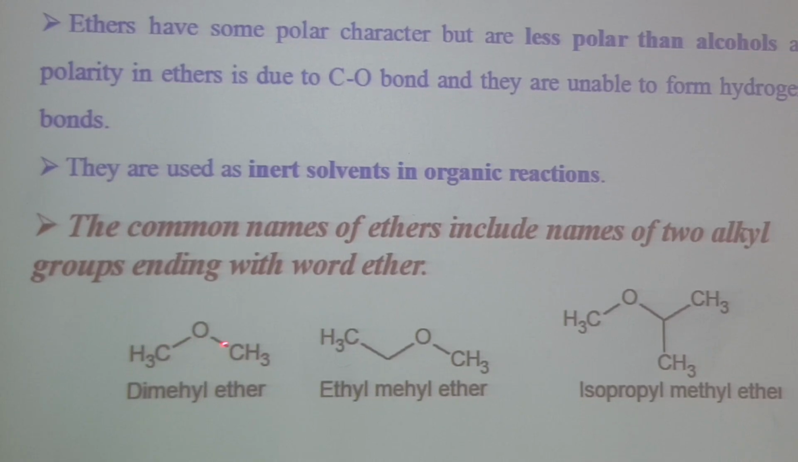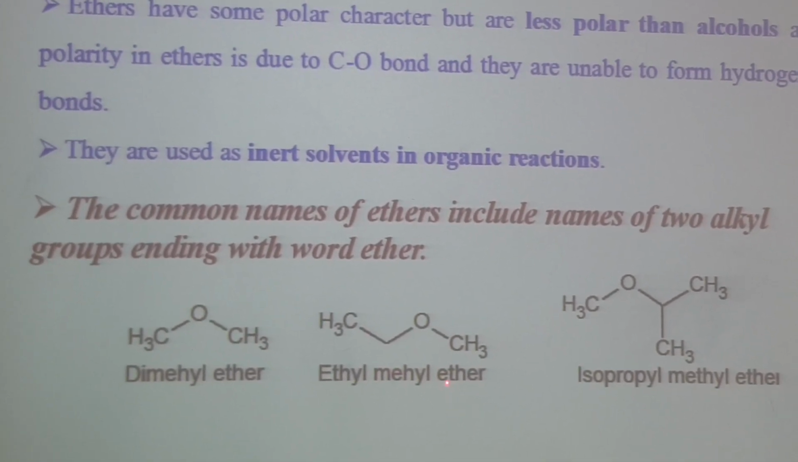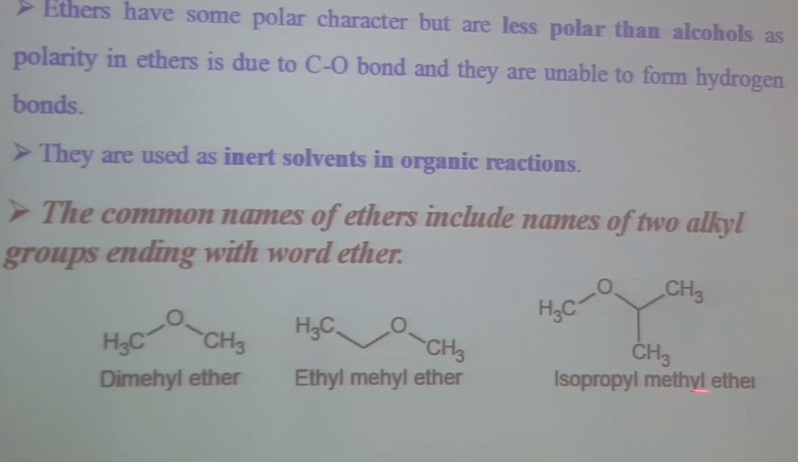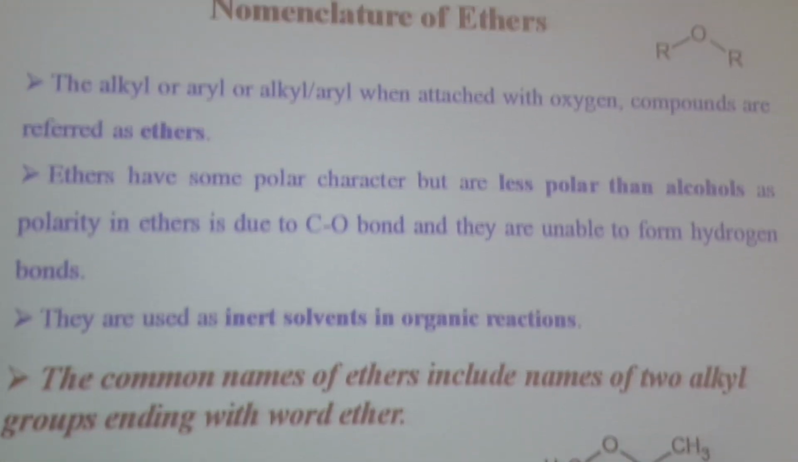For example, two methyl groups, dimethyl ether. Ethyl and methyl group, ethyl methyl ether. Ethyl comes first as compared to methyl. And isopropyl methyl ether, where we have an isopropyl group and a methyl group.